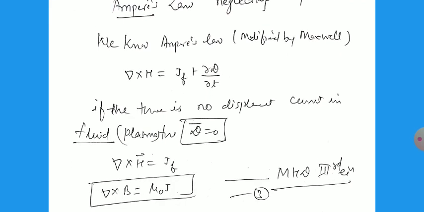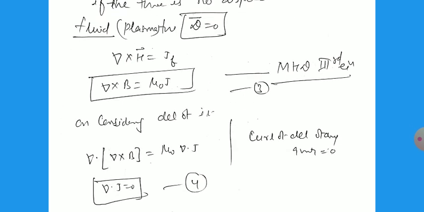So we can write for the fluids D equal to 0, so del cross H equals J, and also del cross B equals mu 0 J. This is mostly the Maxwell equations, Ampere's law and Maxwell's fourth equation, unmodified. So this is the MHD third equation. We can also use the determinants, which we will discuss later.